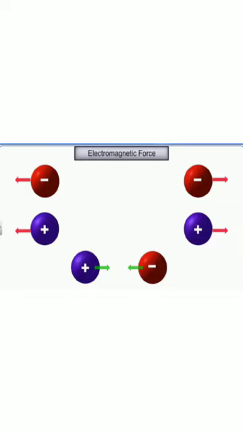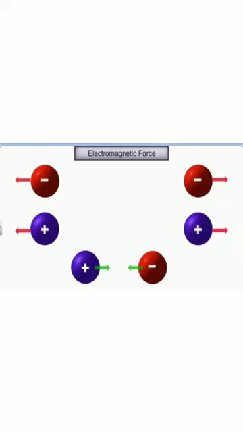It is a central force. Again, it acts along the line joining the two charges. It is a conservative force. Again, it is a path independent force. It does not depend on the path. Okay, this force is 10 to the power 36 times stronger than the gravitational force.